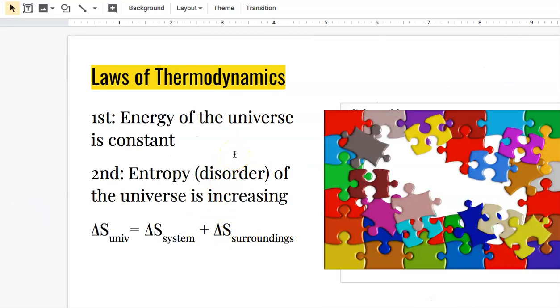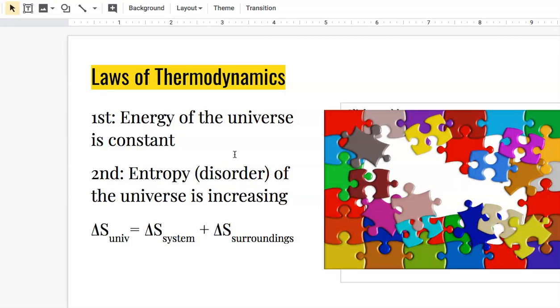The first law of thermodynamics you already know. The energy of the universe is constant. This means energy cannot be created nor can it be destroyed. It can just be moved from place to place, and its form can be changed.